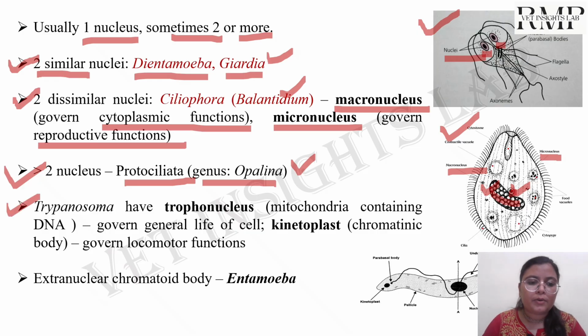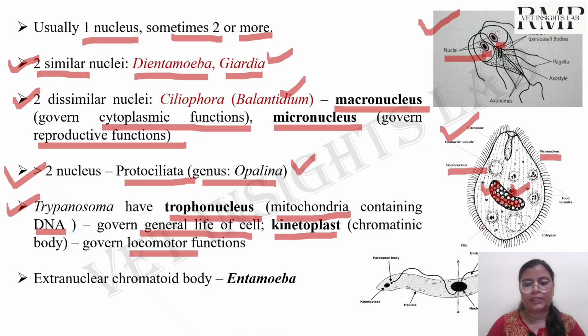Now the trypanosoma has the characteristic trophonucleus, and the trophonucleus means the mitochondria which has the DNA, and this trophonucleus governs all the life activities of the cell. The trypanosomas also have a kinetoplast, which governs the locomotor function, and this is also known as the chromatinic body.